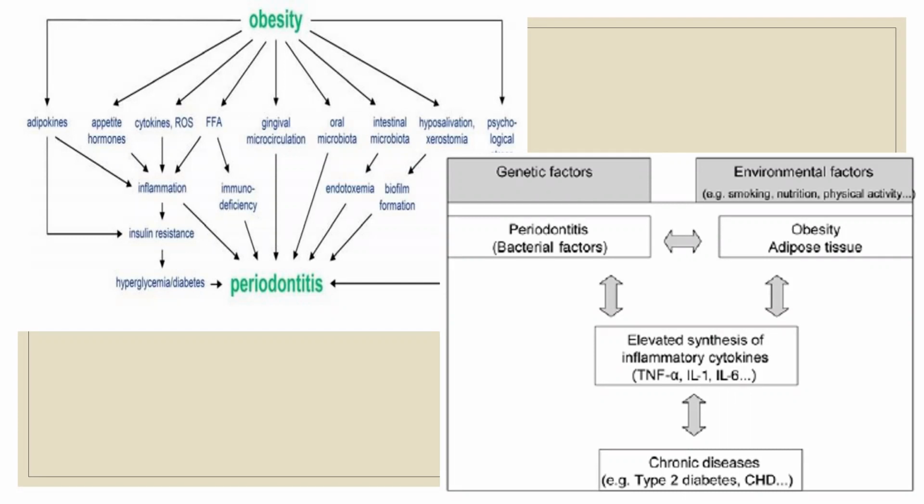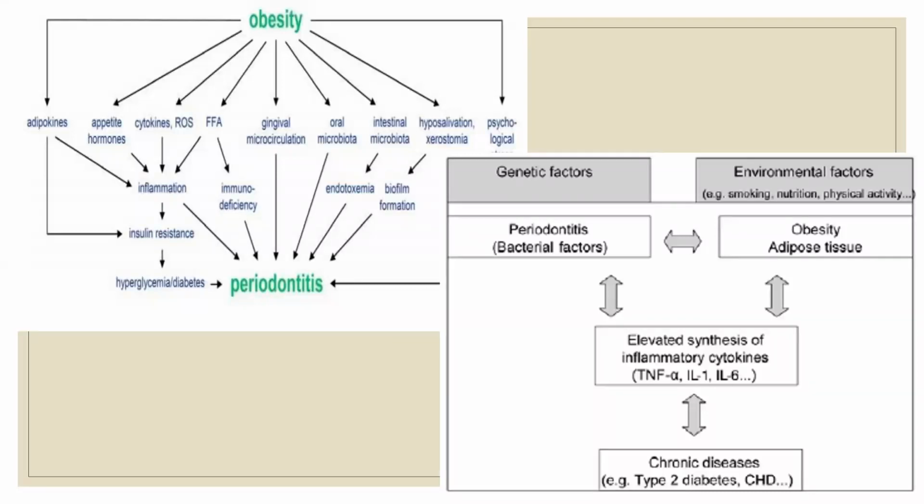Obesity can also change your dietary habits and your microcirculation because there is atherosclerosis. It can change the intestinal microbiota. There will be hyposalivation, and your diet is affected, so there'll be biofilm and bacterial load. Overall, it leads to periodontitis. So this is one of the factors.